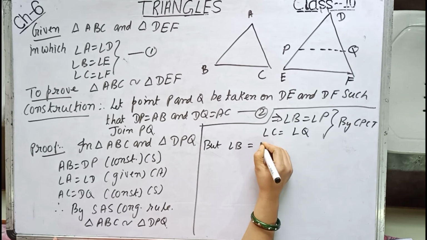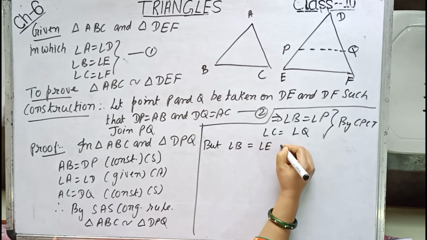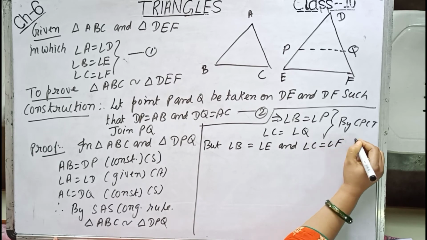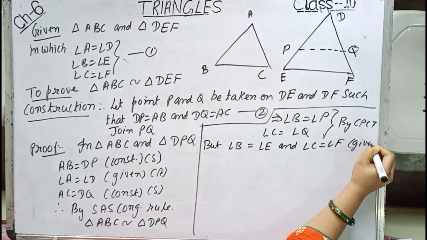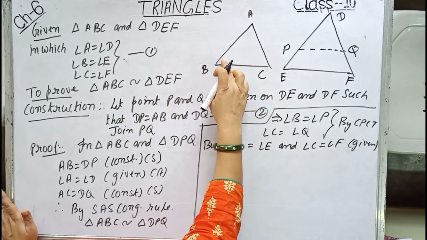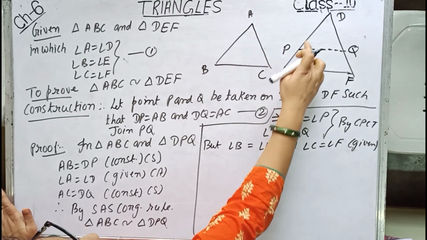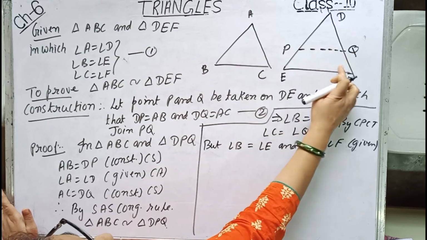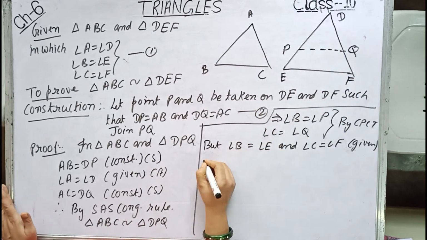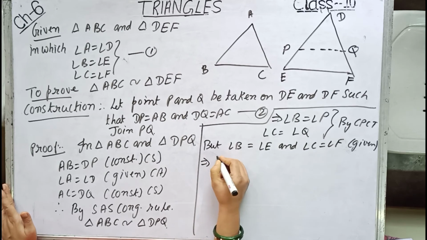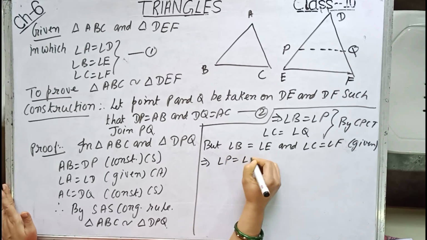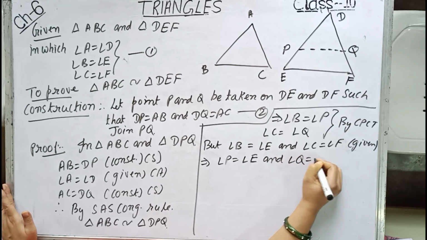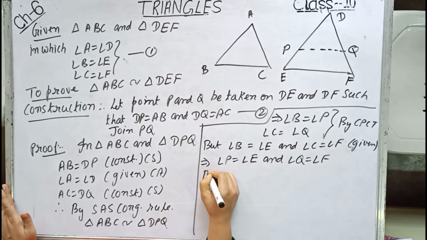But angle B equals angle E and angle C equals angle F, given. So we get B equals P and B equals E. This implies angle P equals angle E. Similarly, C equals Q and C equals F implies angle Q equals angle F.